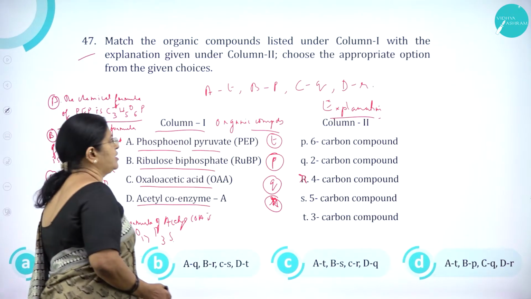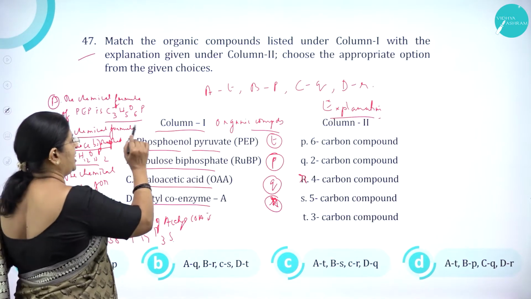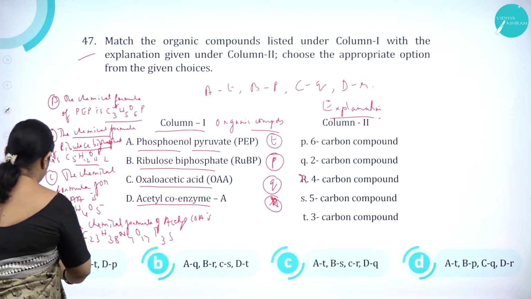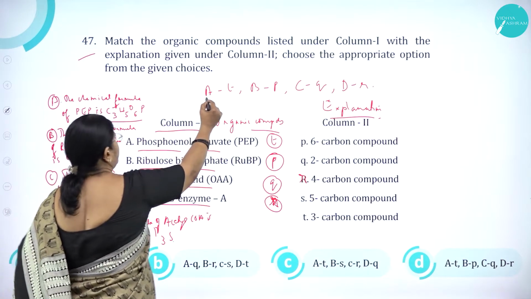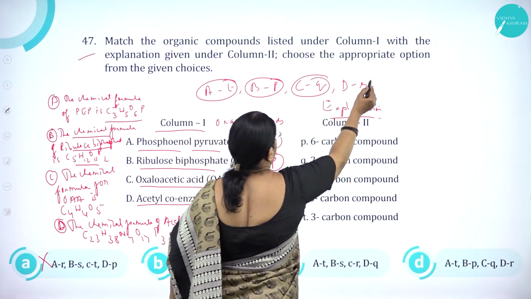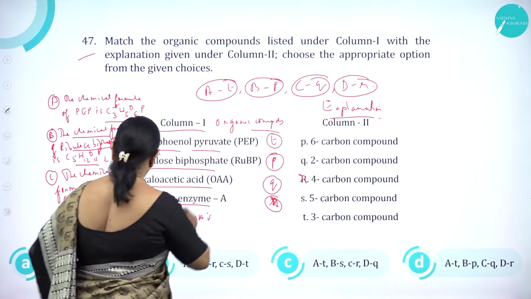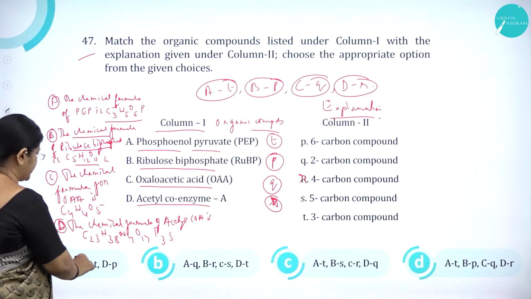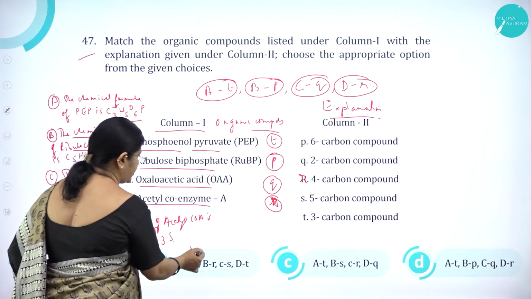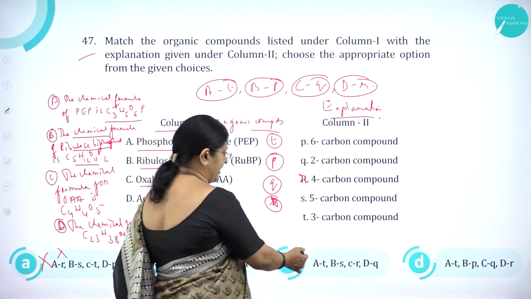Now, which is the option which is having A-T, B-P, C-Q, D-R? Here it is A-R, so it is wrong. First should be AT, BP, CQ, DR. So, here the first option AR, BS, CT, DP is wrong. Here AQ, BR, CST is wrong. Here AT is there, correct.